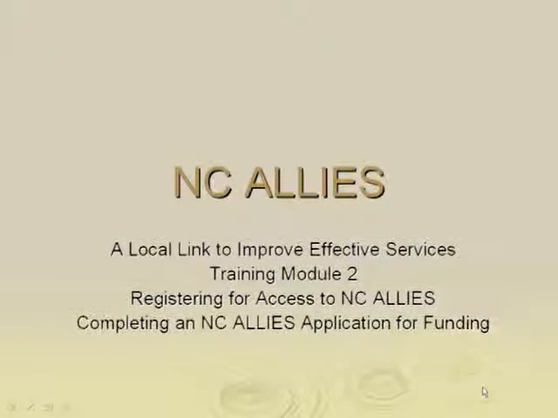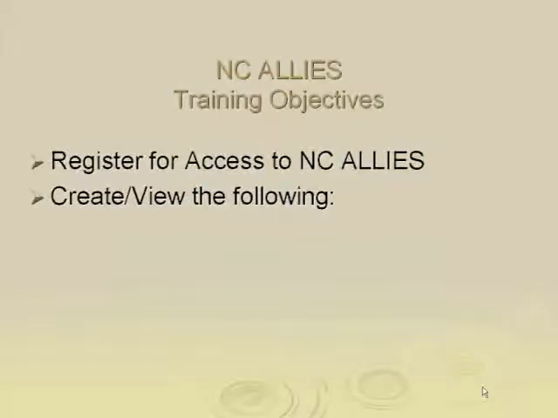The purpose of this training module is to first register for access to NCID's and then secondly complete the NCID's application for funding. Upon completion of this training module, the user will be able to register for access to NCID's and create and view the following.